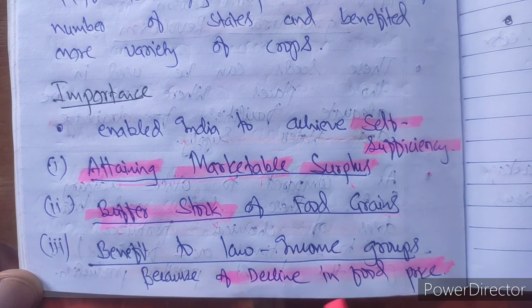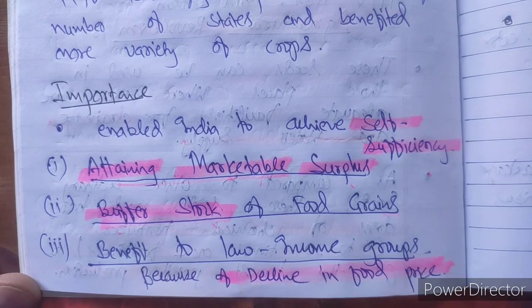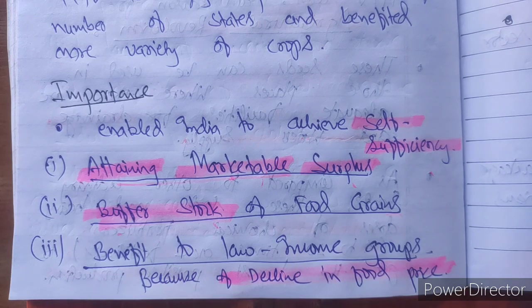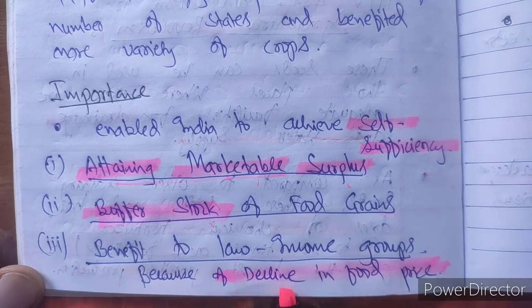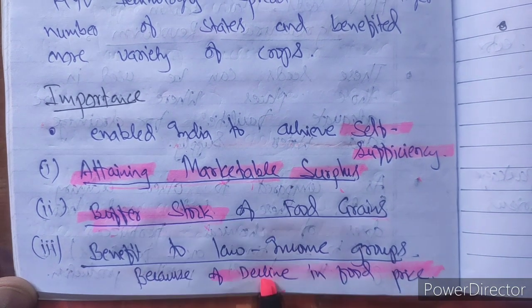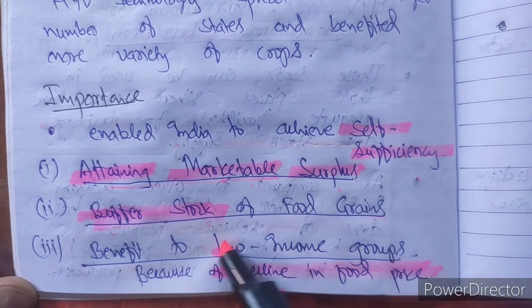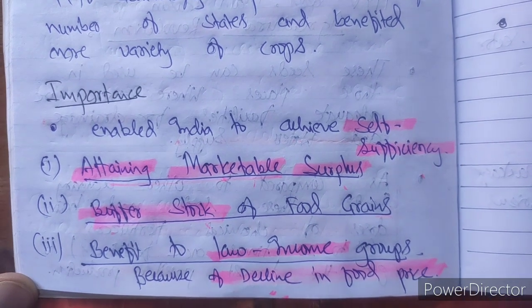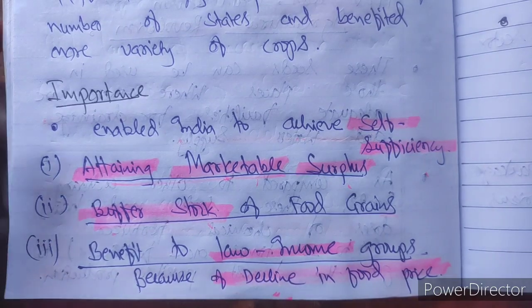So with the implementation of the green revolution in 2 phases, it helped to increase the overall production. Because of the increase in overall production, supply increases. As there is more supply compared to demand, prices definitely decline. In the same way with the green revolution, prices declined, and because of this decline in prices, the low income group got the benefit and advantages. Hope the advantages and importance of the green revolution are clear to you.